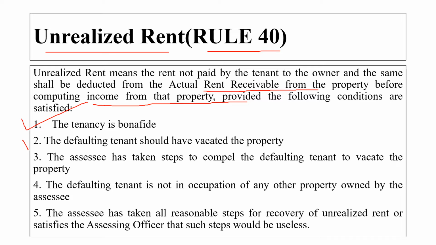Second one is the defaulting tenant should have vacated the property. Third one is the assessee has taken a step to compel the defaulting tenant to vacate the property. Fourth one is the defaulting tenant is not in occupation of any other property owned by the assessee. And the fifth point is the assessee has taken all reasonable steps for recovery of unrealized rent or satisfy the assessing officer that such a step will be useless.